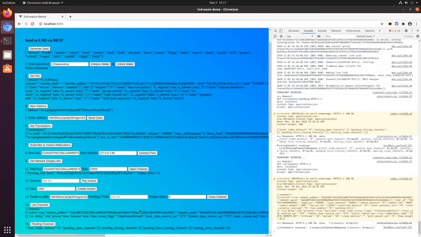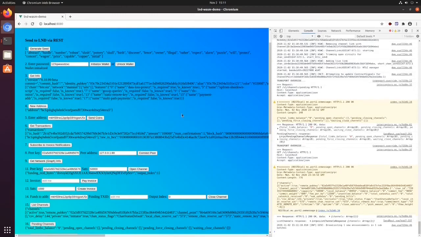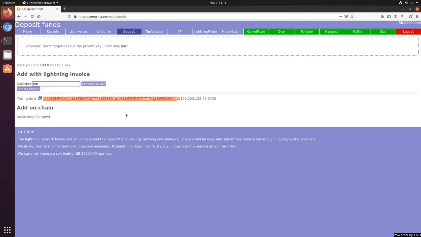Yay. Okay, now we're going to open up Moneni, which is a custodial Lightning wallet. We've got it open in Firefox with a 0 balance, I believe. There we go. Yep. Recheck balance. It's still 0.